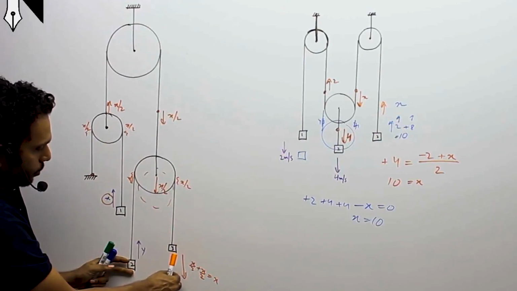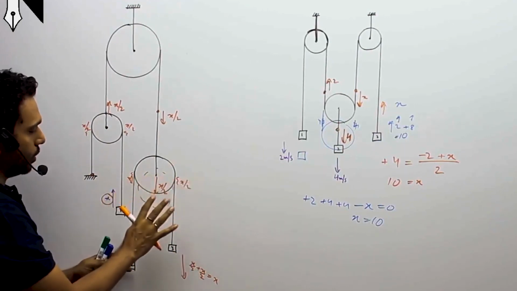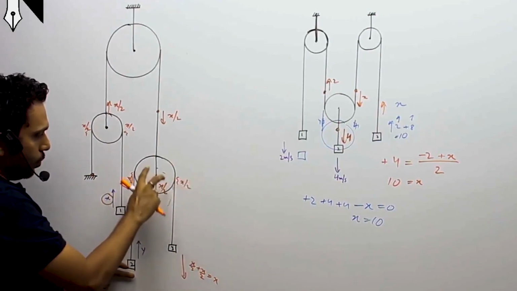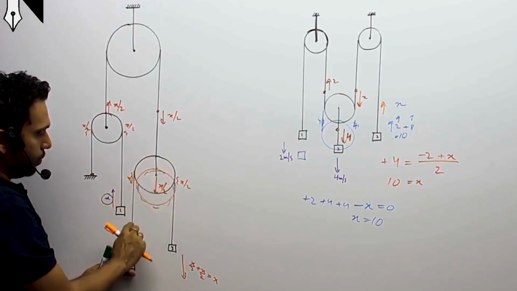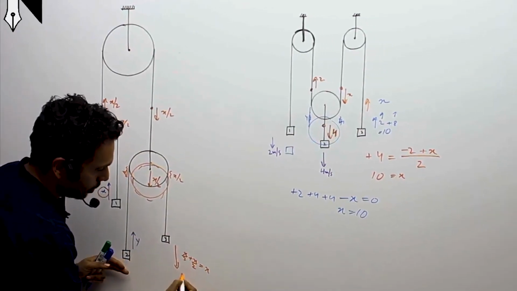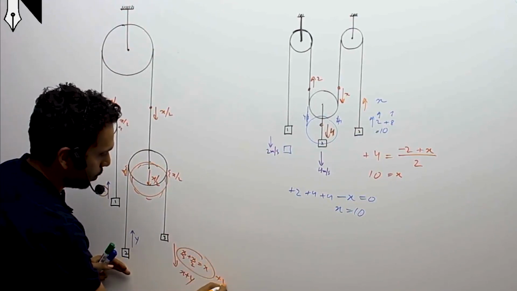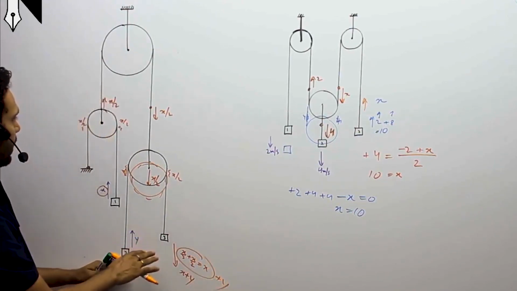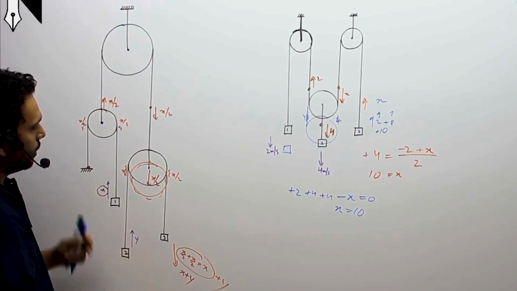But then this body is not fixed, it is also going up. So now I move this body. I'll do everything one by one, it is not like I'll do things simultaneously. Once I've put the pulley down over here, I fix the pulley. Now I move this up. If I move this up by y and this is fixed, then this has to go down by y. So this totally goes down with x plus y, how much ever this was, plus a y. So if this is x and this is y, this goes down with x plus y.